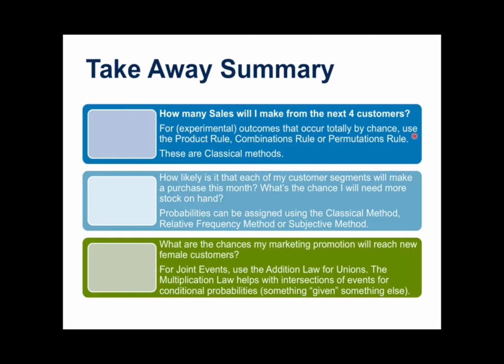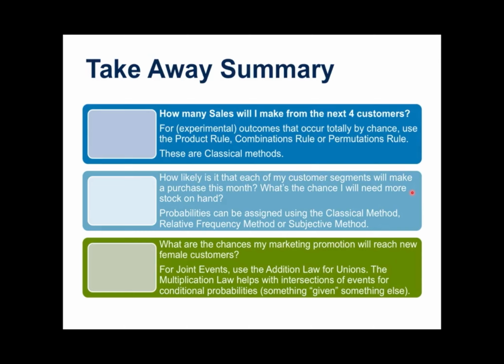The next questions we started to ask were a little bit more sophisticated. How likely is it that each of my customer segments will make a purchase this month? Or what's the chance that I need more stock on hand? For those kinds of questions, we can use the relative frequency method or the subjective method. As you're becoming familiar with your business, you likely could estimate the probability of things happening.